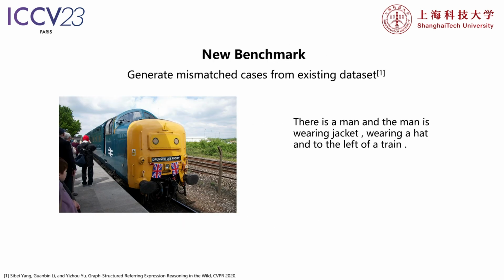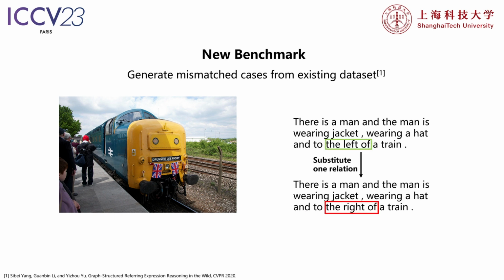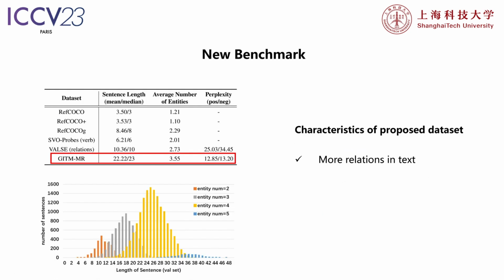To conduct a systematic study, we construct a benchmark for this task. We build a dataset of image-text pairs from the public referring expression grounding dataset, Ref-Reasoning, by substituting the relation phrases to generate mismatched referring expressions for images. Our proposed dataset addresses the shortcomings of existing datasets and has the following characteristics.